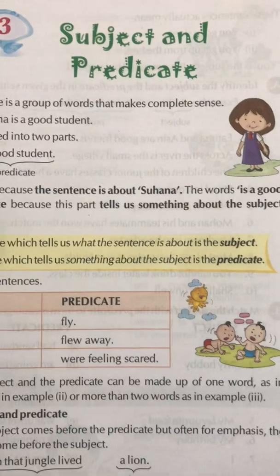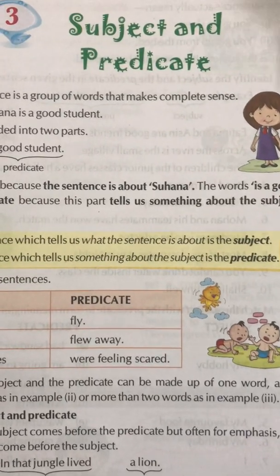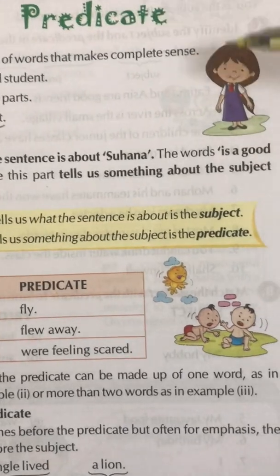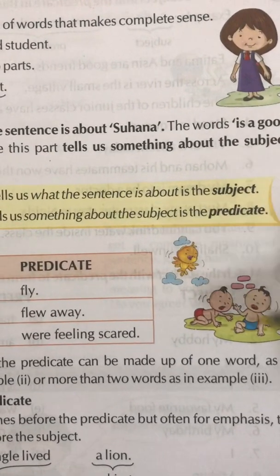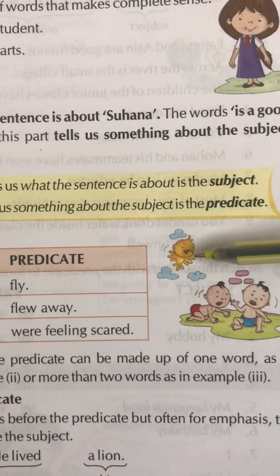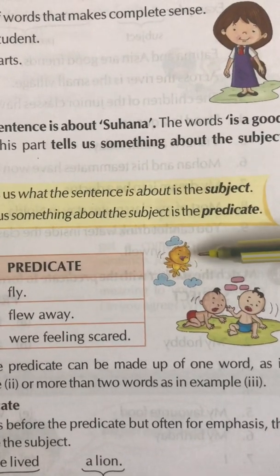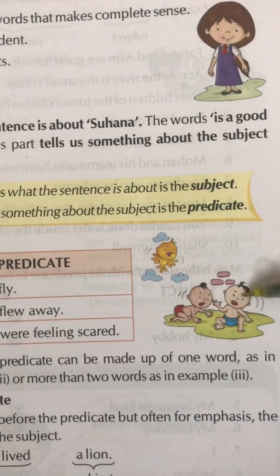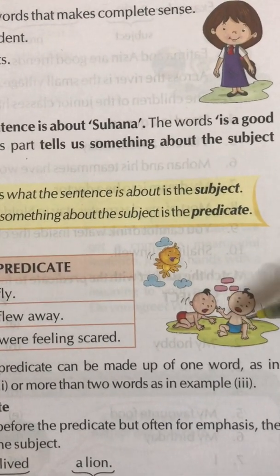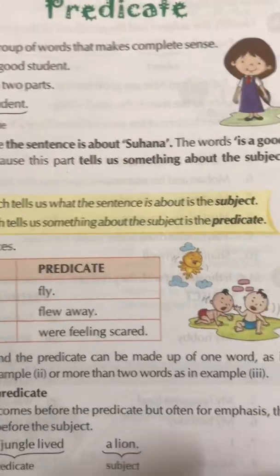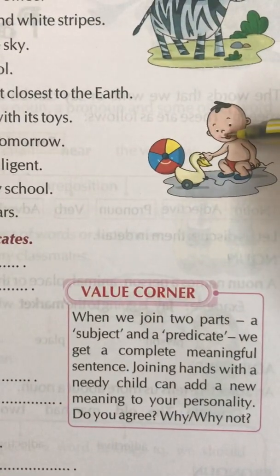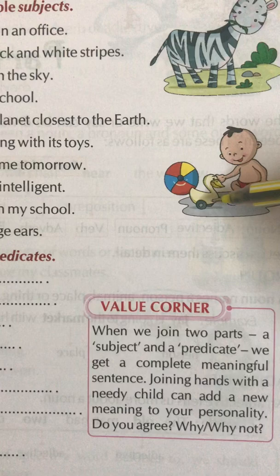Today we are going to start with another grammar topic, and that is subject and the predicate. Now just see a few pictures related to this. First of all, we can see the bird is flying. Children, or you can say babies, are crying. Just see, the baby is playing with the duck.